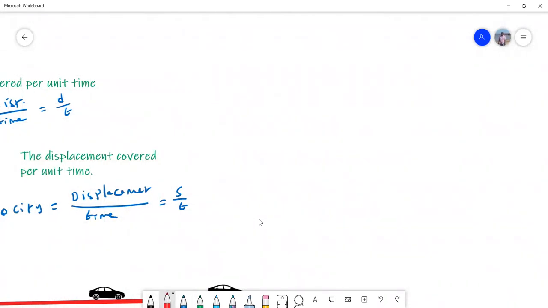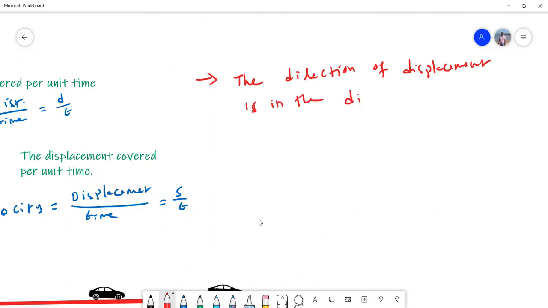So the first point we should understand is: what is the direction of displacement? The direction of displacement is in the direction of motion.